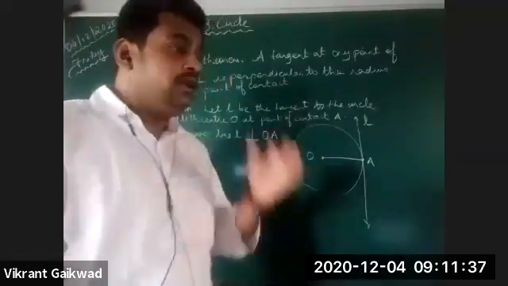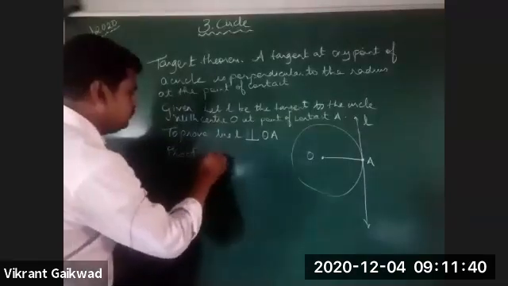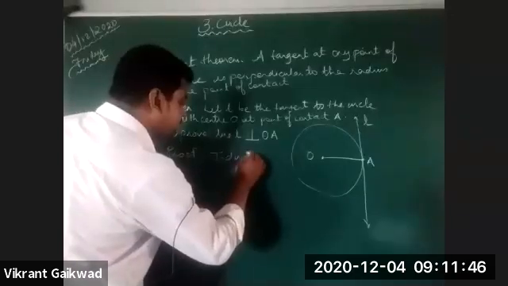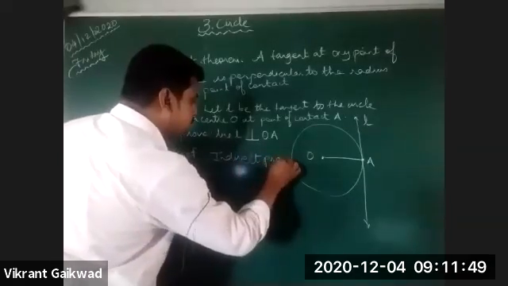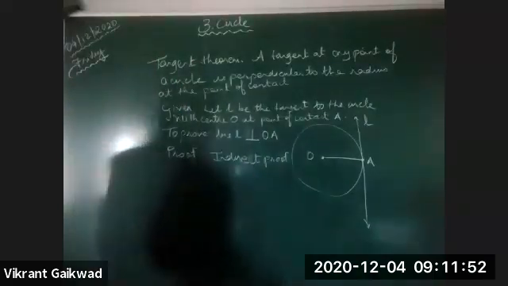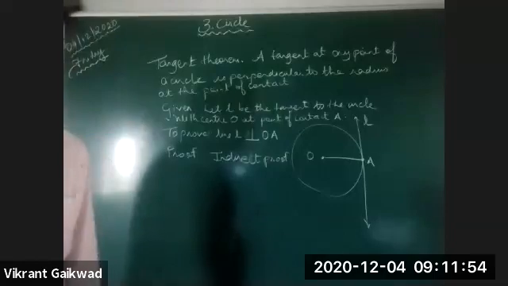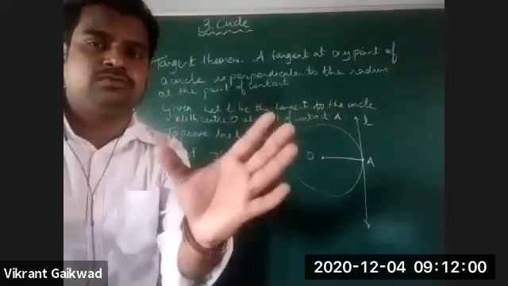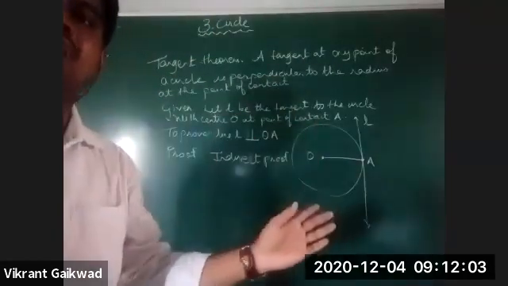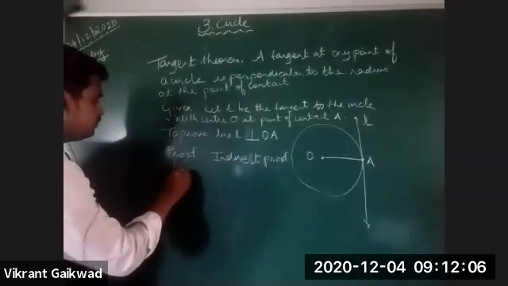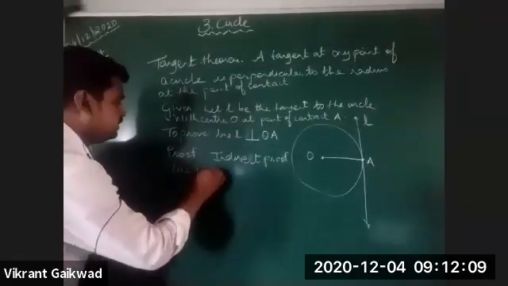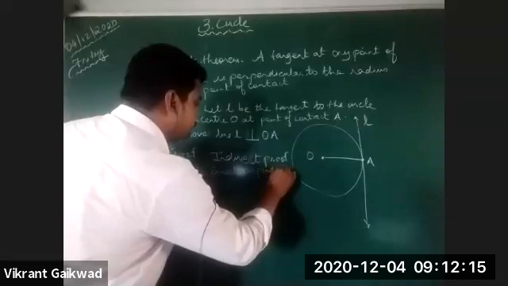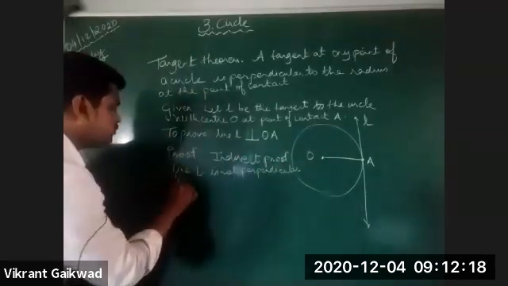So let's move ahead. This is the indirect proof. You cannot prove it directly, so go with the indirect proof. In indirect proof, whatever you have to prove, take the opposite of that. That line L is perpendicular to OA is what you have to prove. So the opposite of that means it is not perpendicular. So line L is not perpendicular to OA.